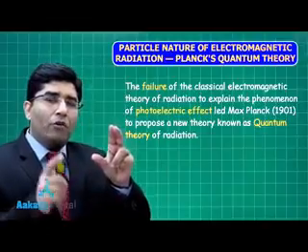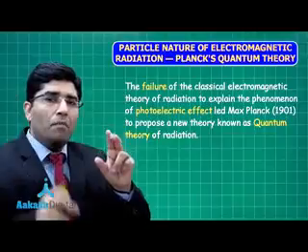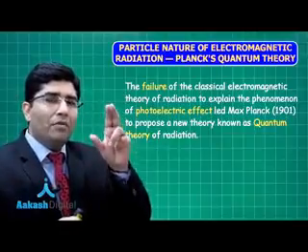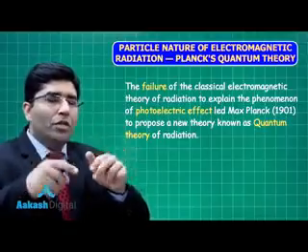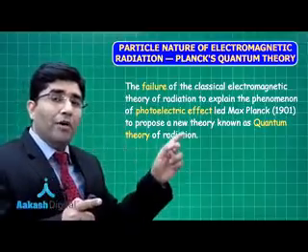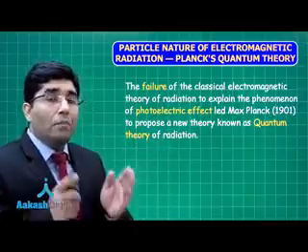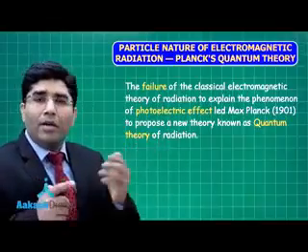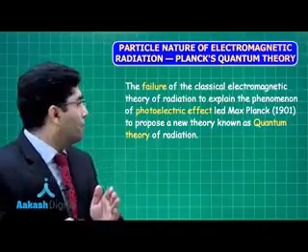If we want to eject photoelectrons from some metal surface, the wave should have some mass, which is not possible. To explain this, a theory was given by Max Planck, and this theory is called Planck's quantum theory. Let us see which points he emphasized.